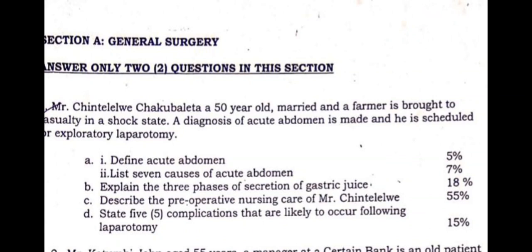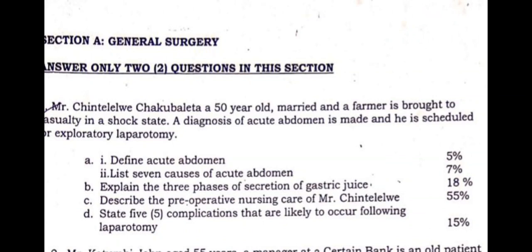Okay, so this question is under the essay questions part. So the question reads as follows. Mr. Chinterelwe Chakuba Letter A, 50-year-old married and a farmer, is brought to casualty in a shock state. A diagnosis of acute abdomen is made and he is scheduled for exploratory laparotomy.